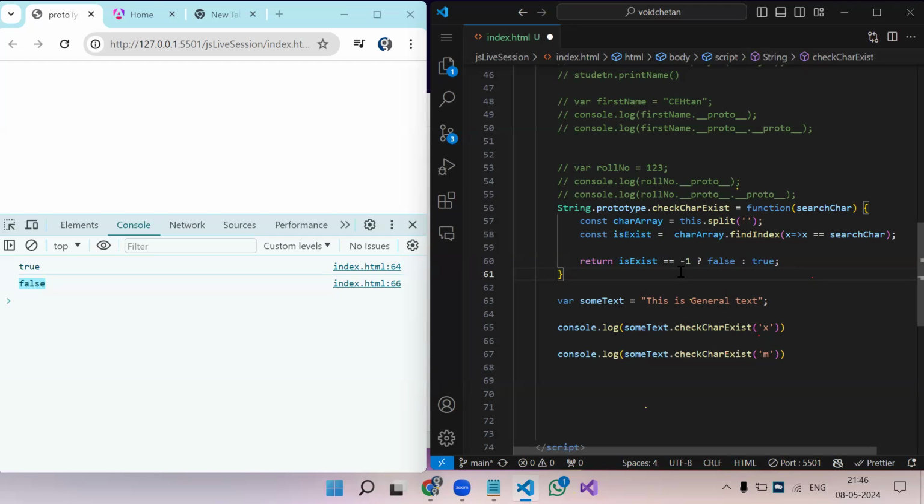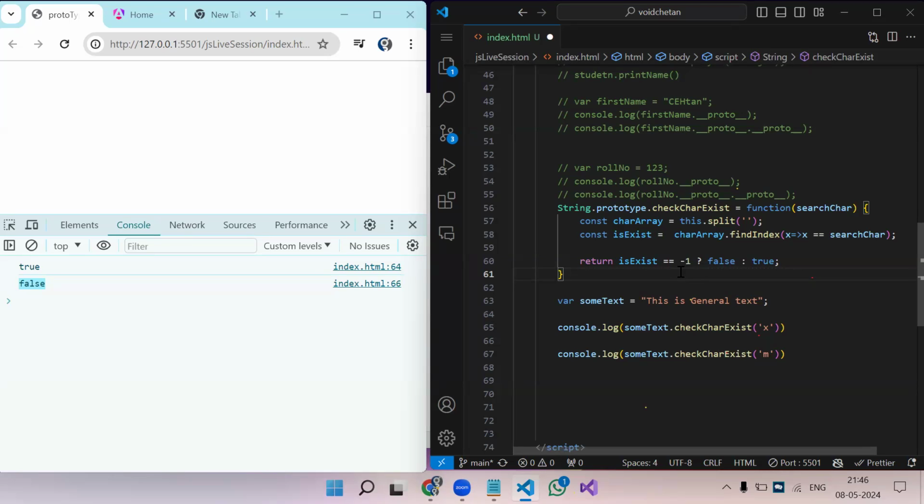It's very hard to predict the definition of this, but if you know these three types of examples, you will have a clear idea of what prototype is. Even if you don't explain the proper definition, the other person will know you have proper knowledge of prototype.